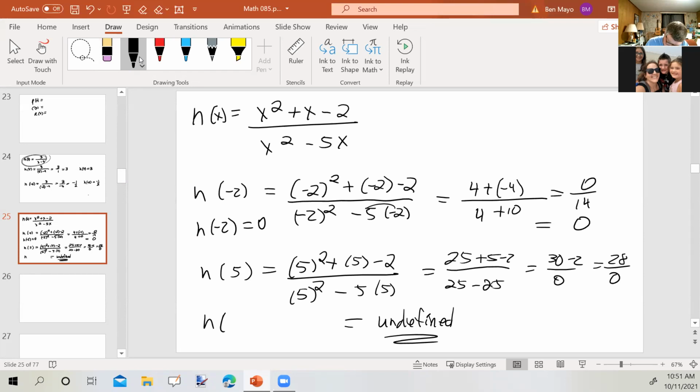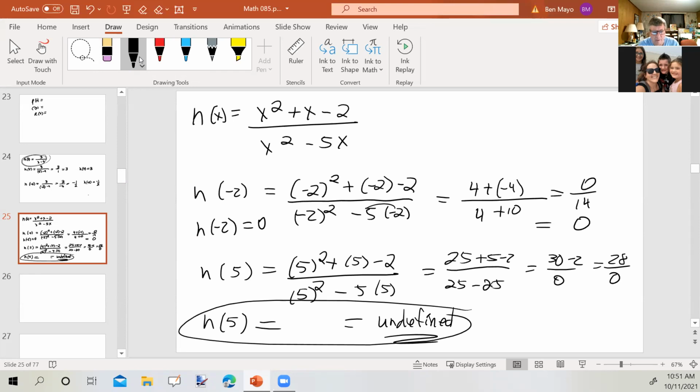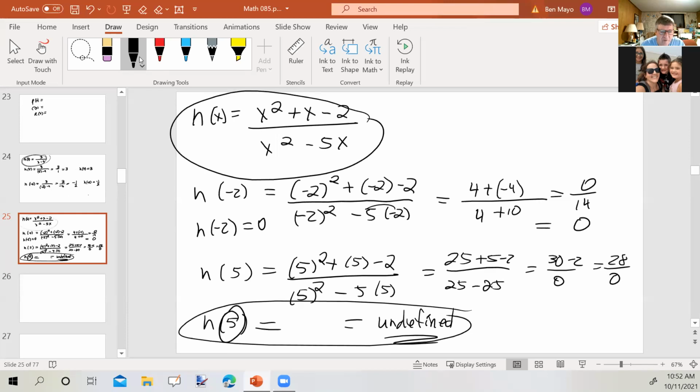Okay, so h of 5 equals undefined. What that means is that 5 is not in the domain of this function. It's not an acceptable input, because when we put 5 into the function, we do not get something real as a range value or a y value. So we would say that 5 is not in the domain of h. More about that later.